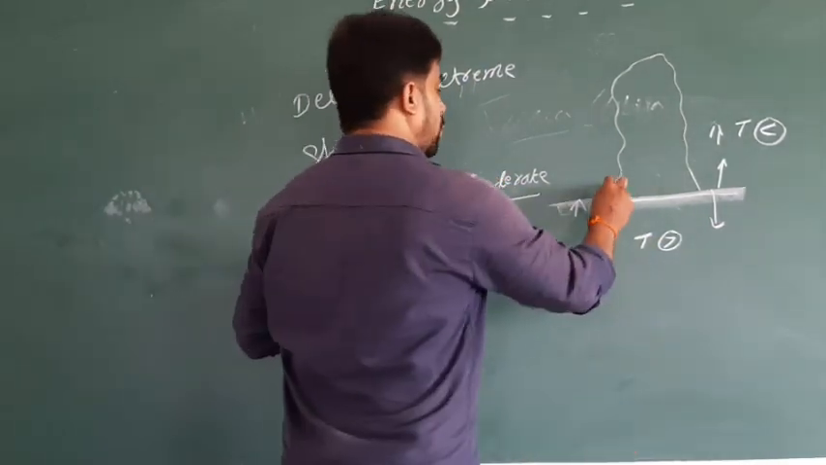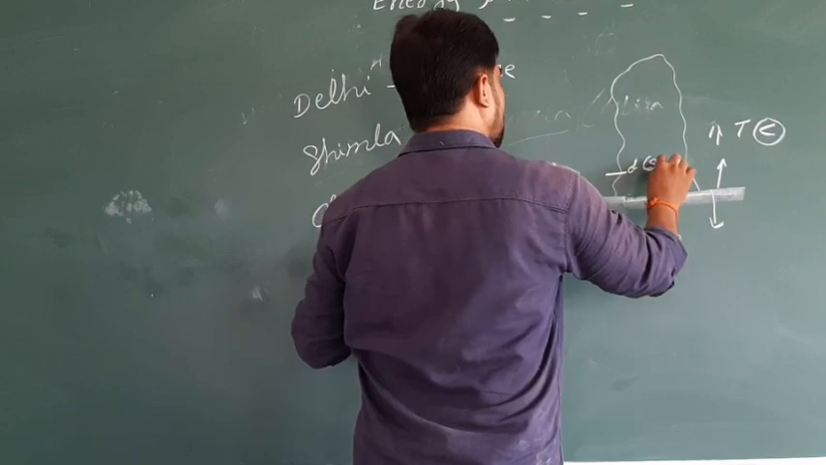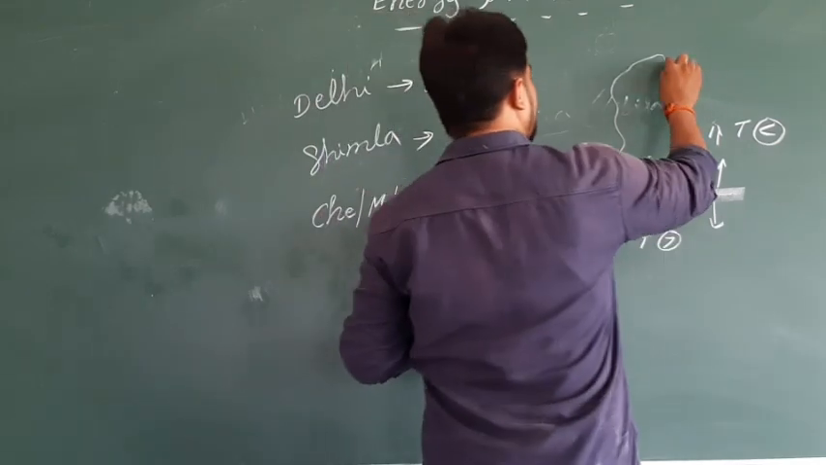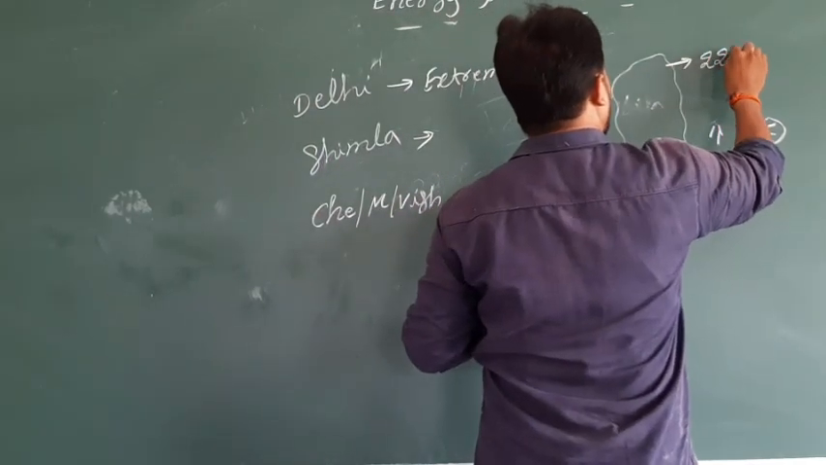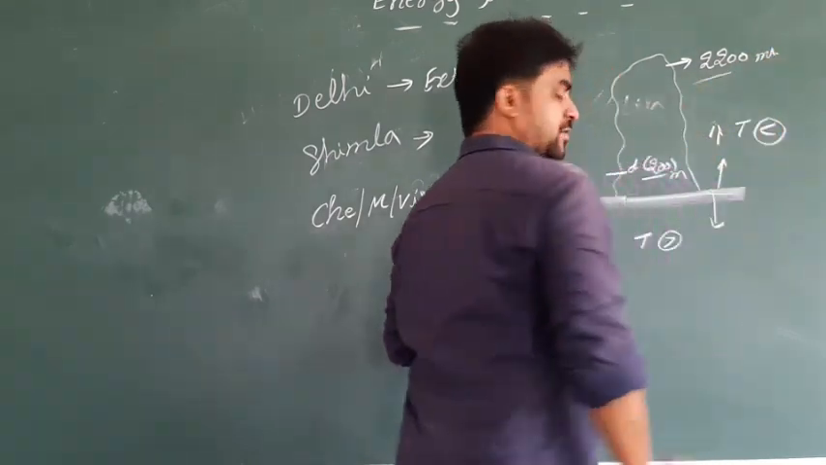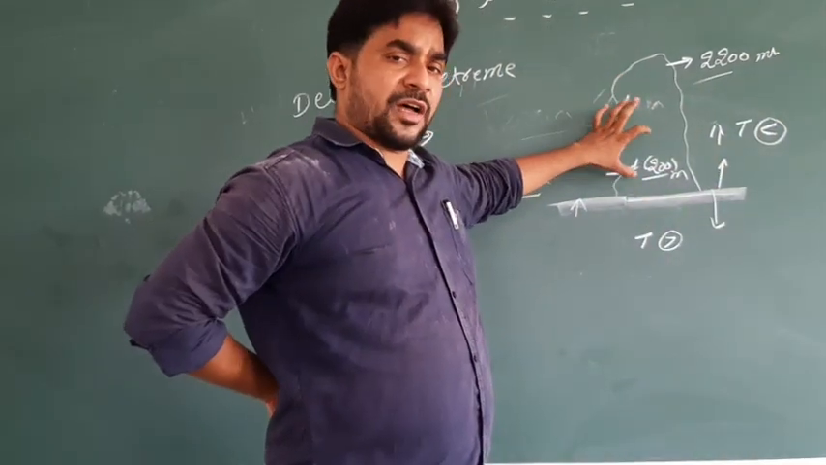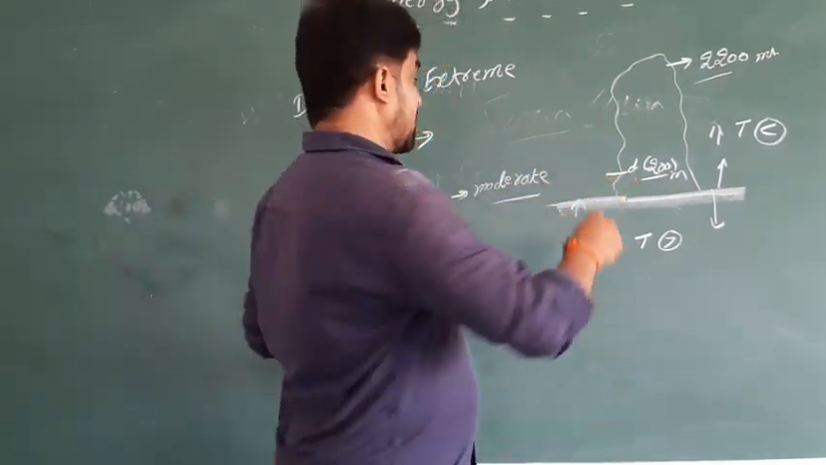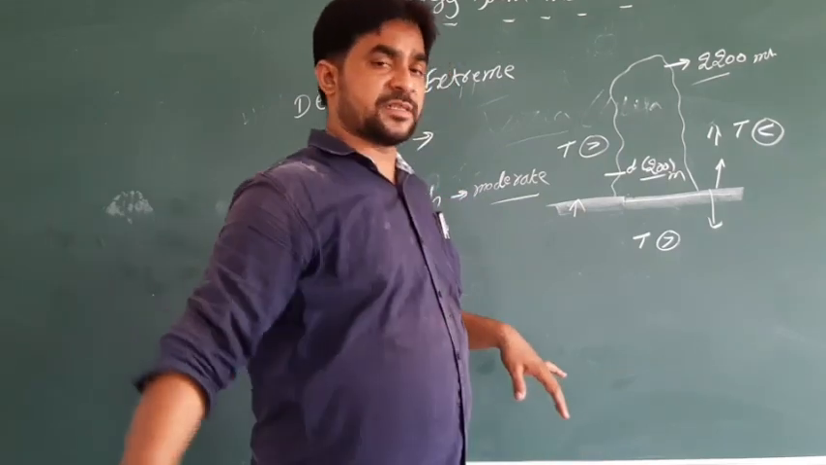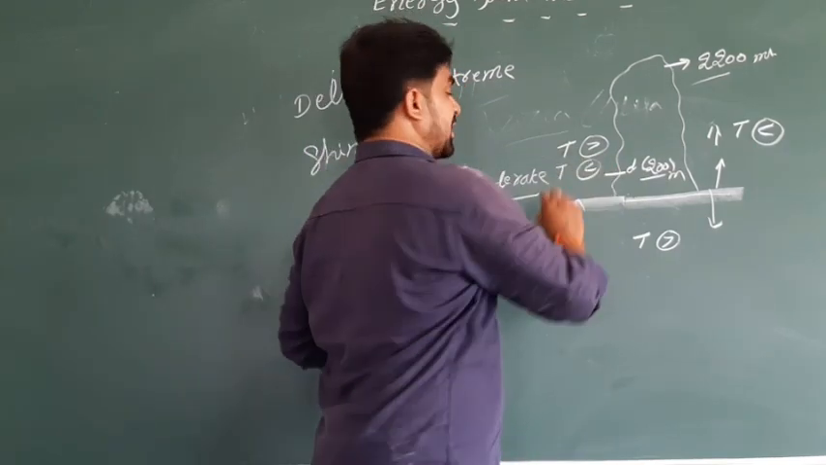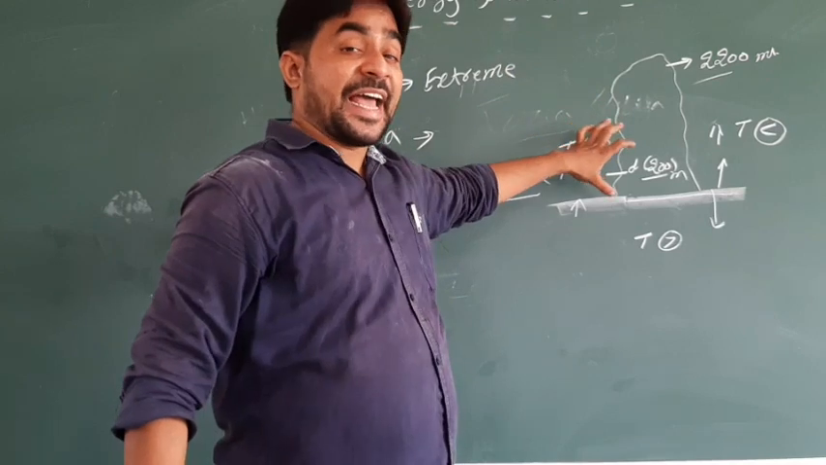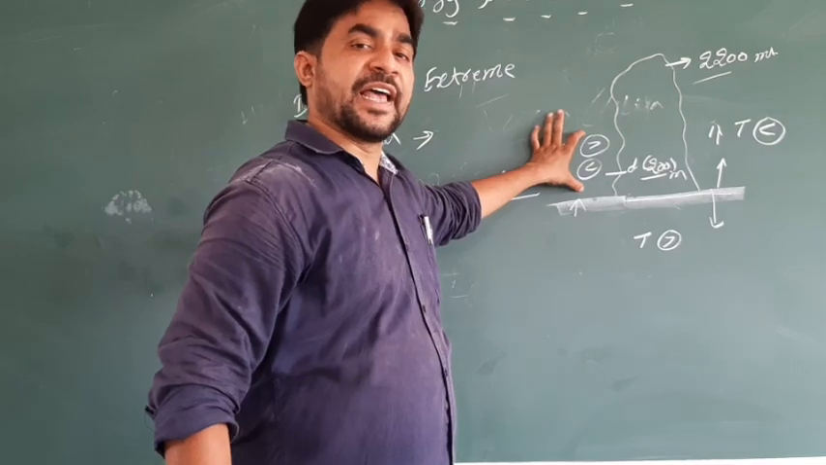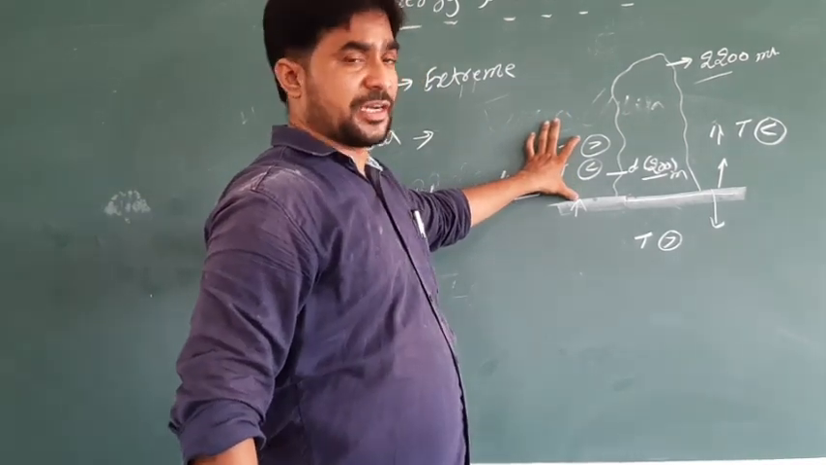Take two places. One is Delhi, found at 200 meters of height, and Simla is located at 2200 meters height. Because Delhi is found at 200 meters, the temperature is very high in some months and very low in some months. You can say that is extreme temperature, or continental temperature.